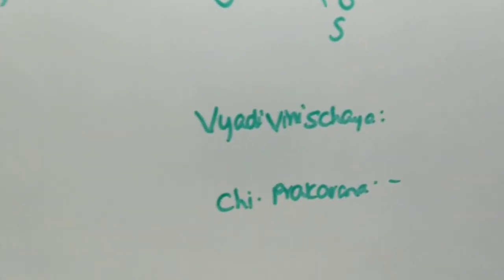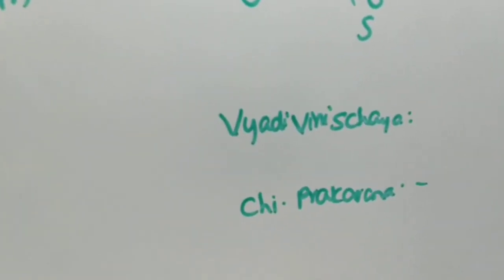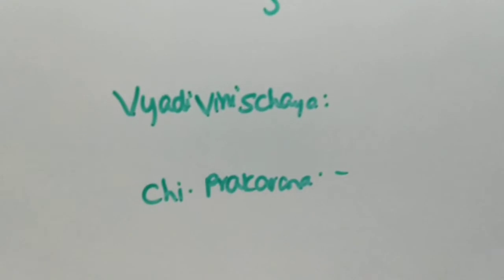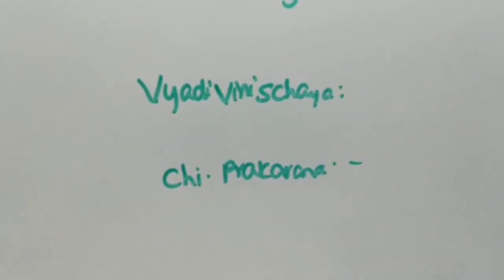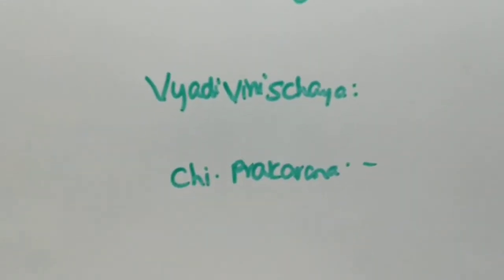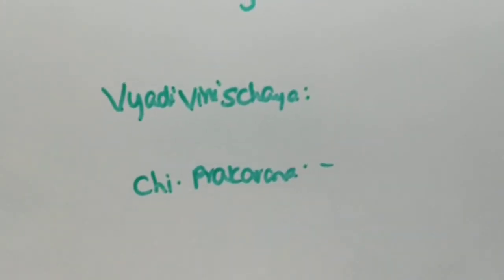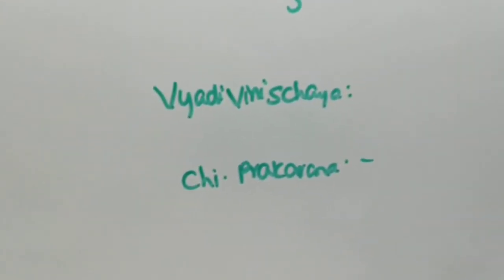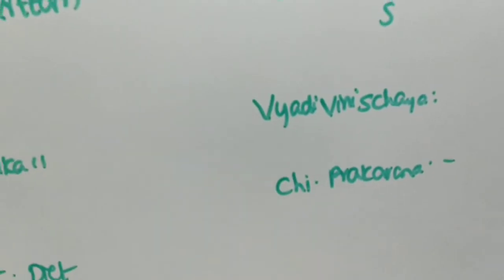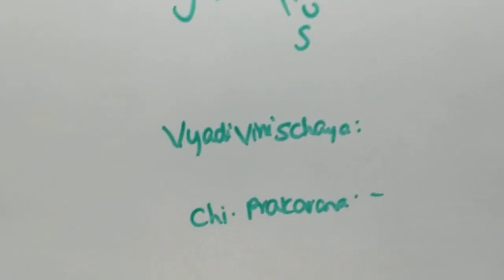Chikitsa Prakarana means the treatment we advise to the patient must be written here. In general, as Gridhrasi is accompanied with pain, we will administer Rasnadi Guggulu, 2 tablets twice a day. Later on, Hingvashtaka Churnam thrice a day.